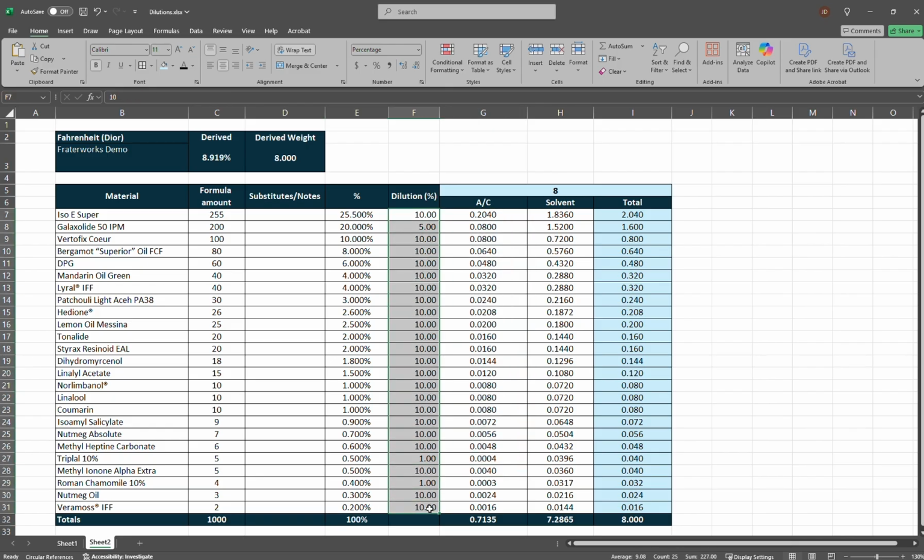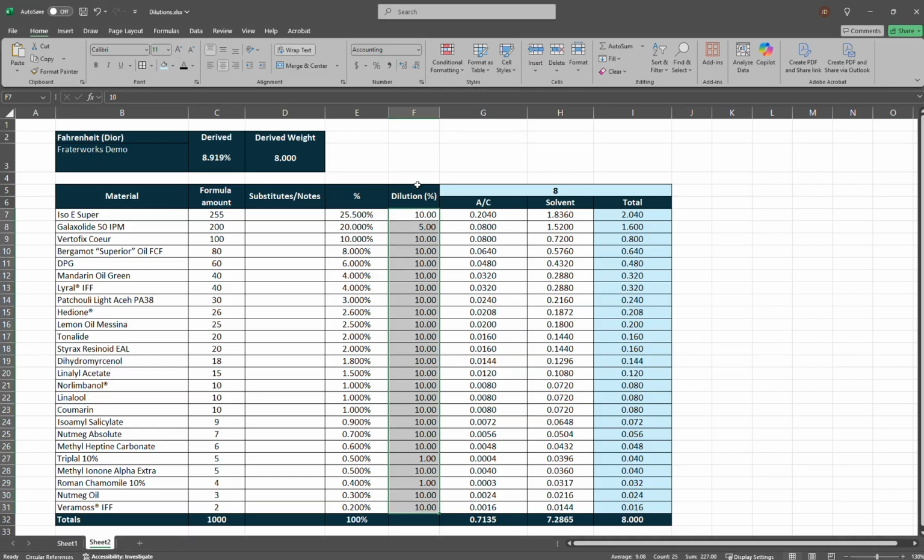These are the dilutions of the materials in the formula. Now, I should have stated that I tend to dilute all my aroma chemicals, all my materials, to 10%, sometimes 1%, or even 0.1%. But I do keep my undiluted materials handy, and we'll go through why in just a second.